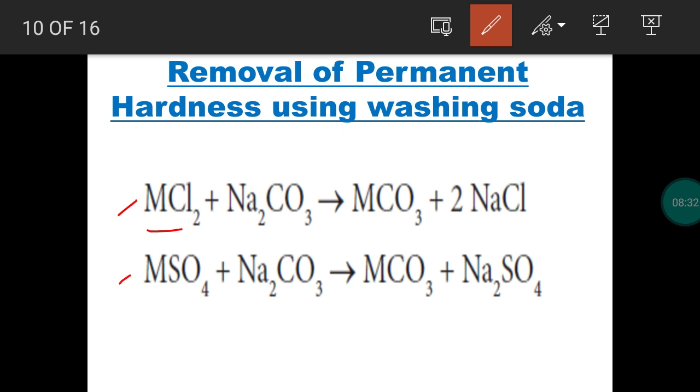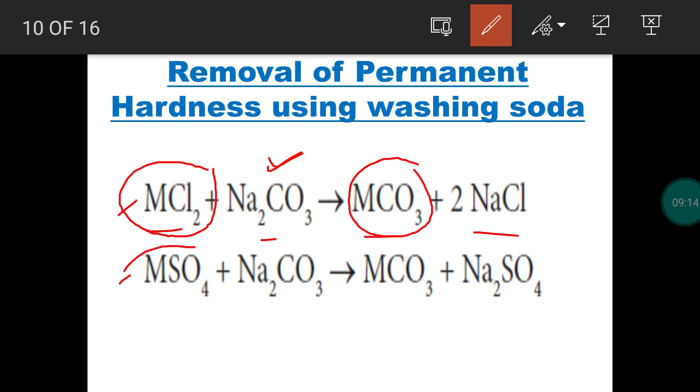For removing this, we need a chemical, washing soda. Washing soda is nothing but sodium carbonate. So calcium chloride and magnesium chloride react with sodium carbonate. We take hard water and add washing soda. There will be a reaction between calcium chloride and magnesium chloride with sodium carbonate, and insoluble carbonates settle at the bottom. So calcium carbonate and magnesium carbonate are precipitated at the bottom with the liberation of sodium chloride. We can remove them by filtration.